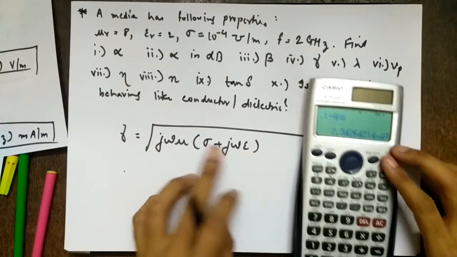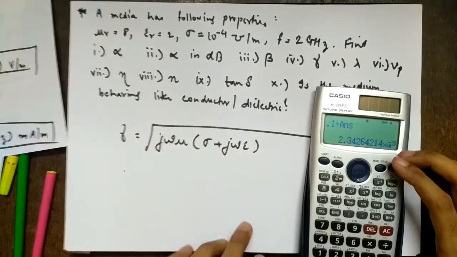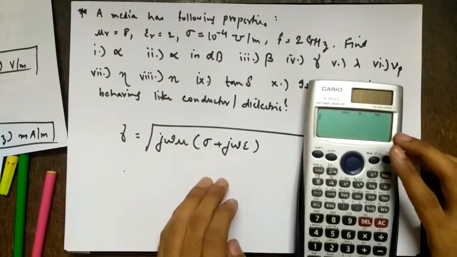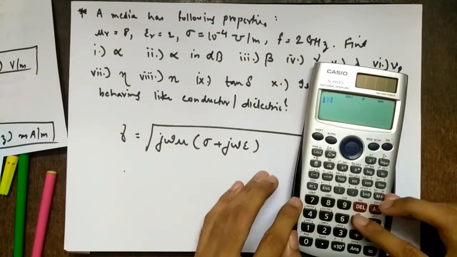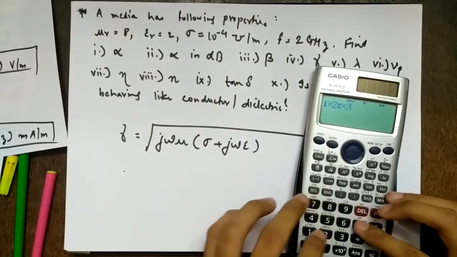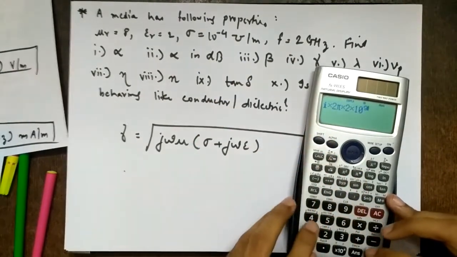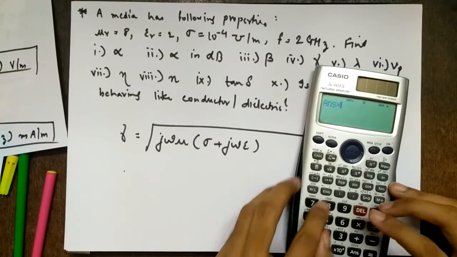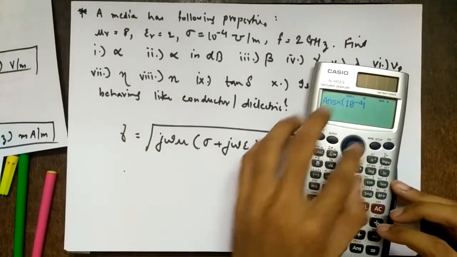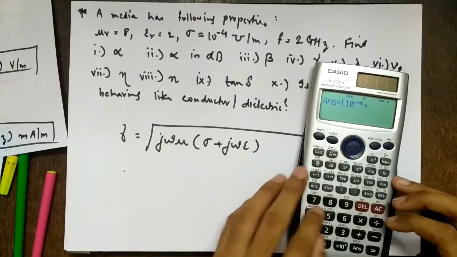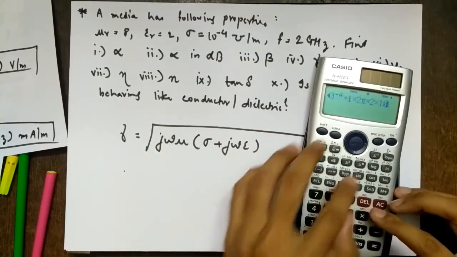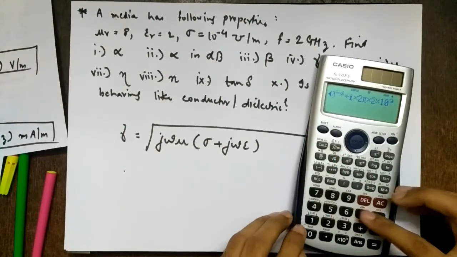Yes, right? But this is the square root of a complex number, so we cannot find it directly. So I'll compute this without the square root, and I'll go in complex mode. So I into omega, which is 2 pi into f, f is 2 gigahertz, so 2 into 10 raised to 9, into sigma, 10 raised to minus 4, plus again I into omega, 2 pi into 2 into 10 raised to 9, into epsilon.